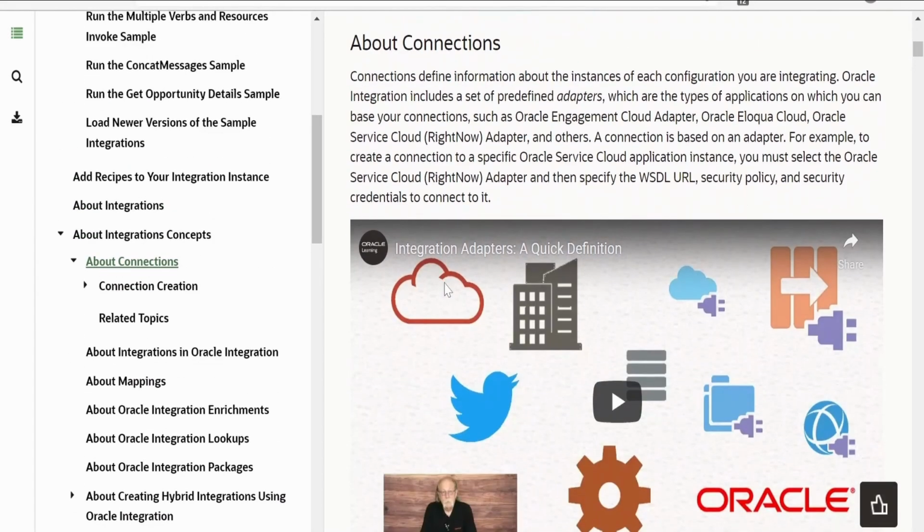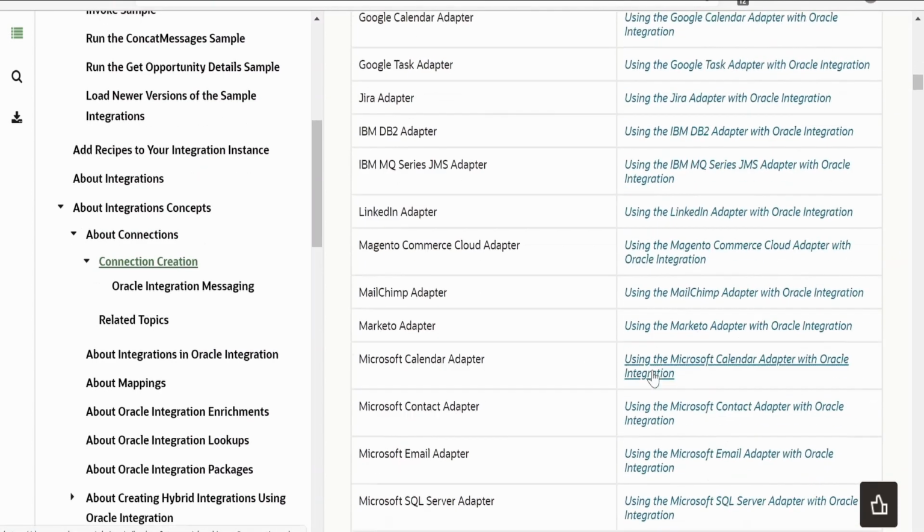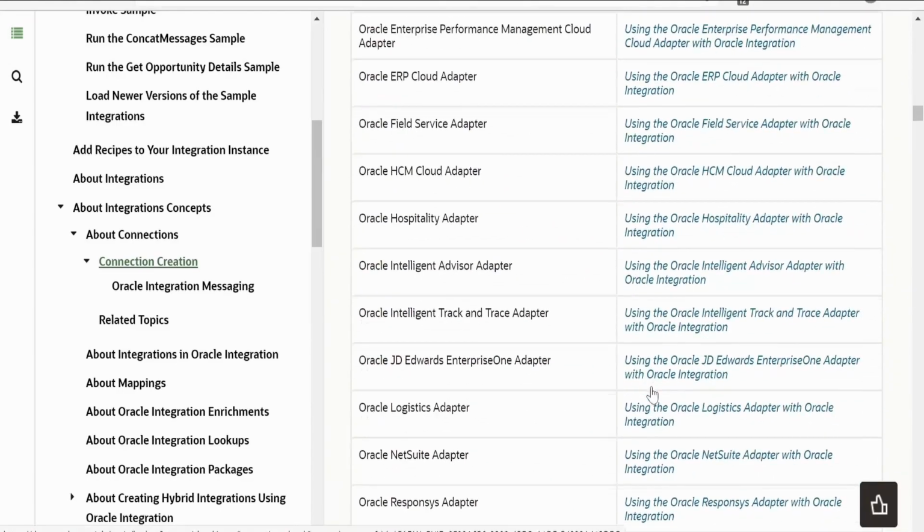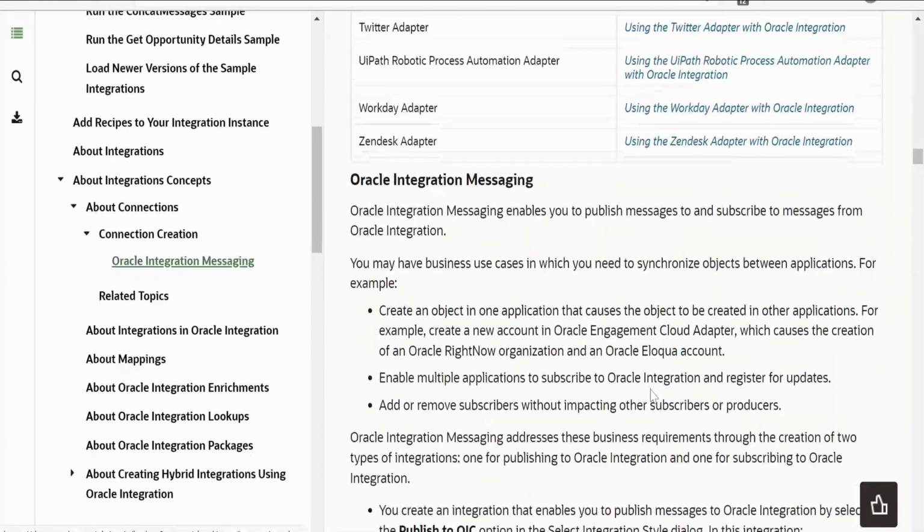So first is the connection. In order to create any integration, we need a connection. With the help of a connection, the integration will talk to any application, be it third party or in-house Oracle applications, be it SAP, Fusion application, Twitter, Microsoft Outlook, email, anything. So this is the list of pre-built adapters which we get out of the box in Oracle Integration Cloud.